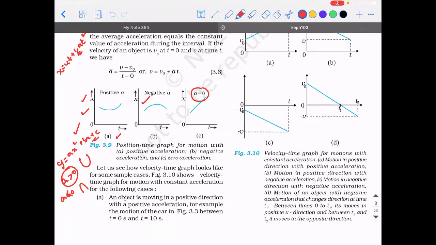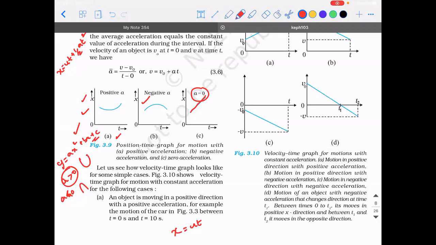Right? If the acceleration is 0, then x is equal to ut. Sir, it becomes a linear equation. Yes, it becomes a linear equation in one variable, right? So linear equation in two variables is obviously a straight line. That's it.